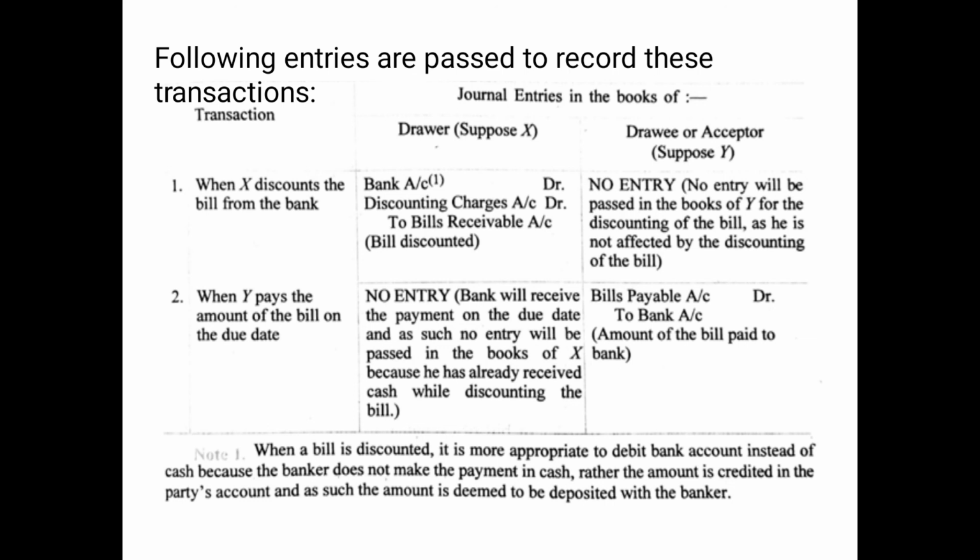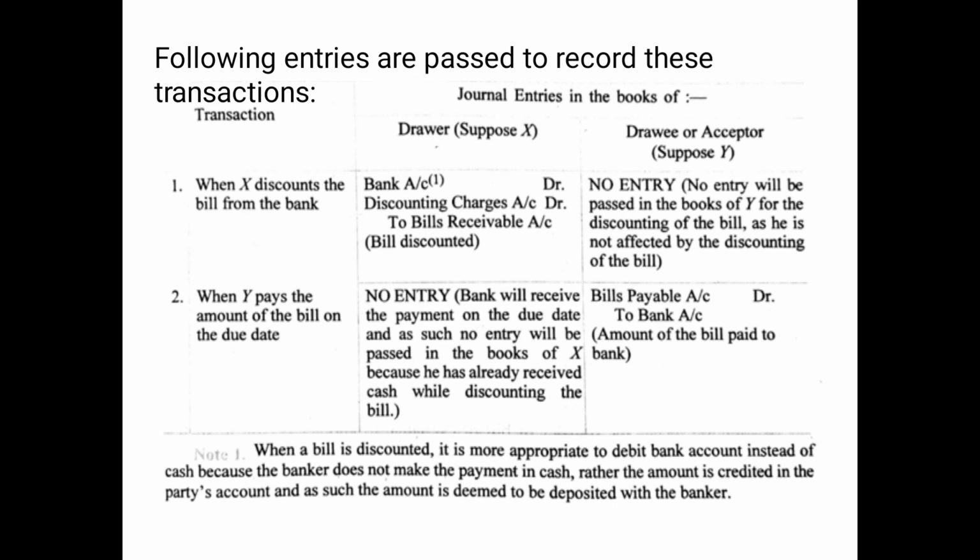Then the second one, when Y pays the amount of the bill on the due date. Now when the maturity period has come and the payment is to be made, there will be no entry in the books of X. Why? Because the bill is no more with X, it is with the bank. So therefore no entry for payment will be made in the books of X. The bank will receive the payment on the due date, and as such no entry will be passed in the books of X because he has already received cash while discounting the bill.